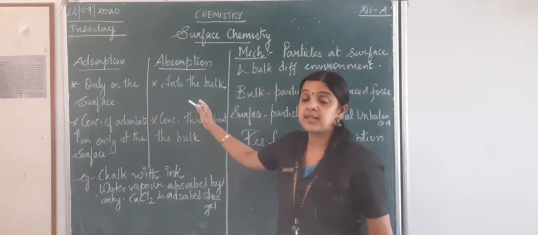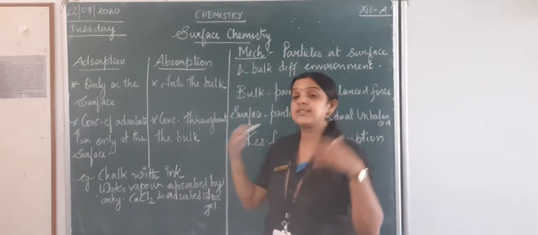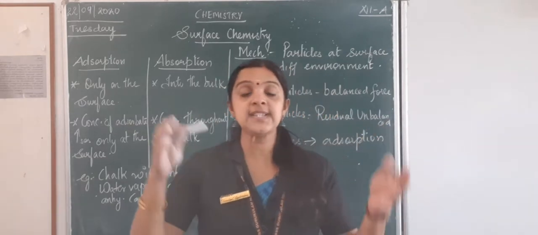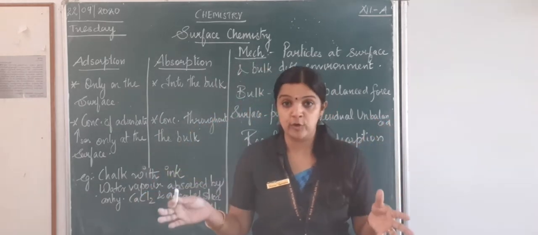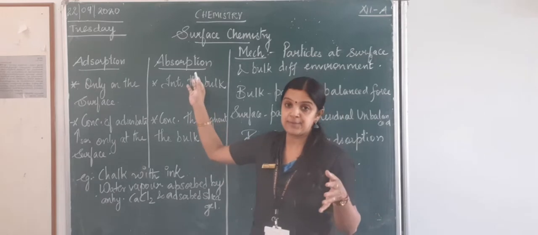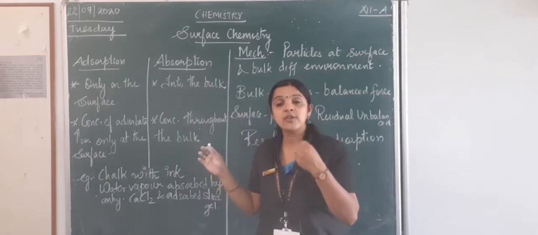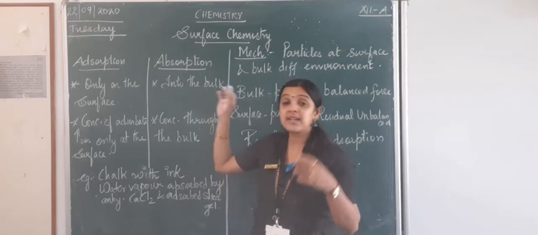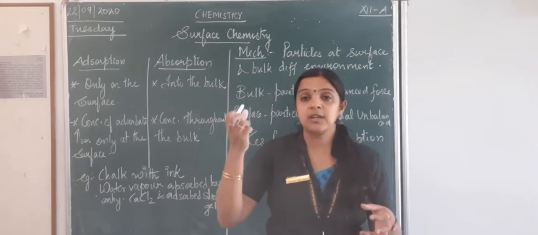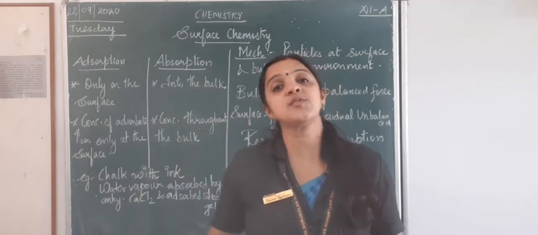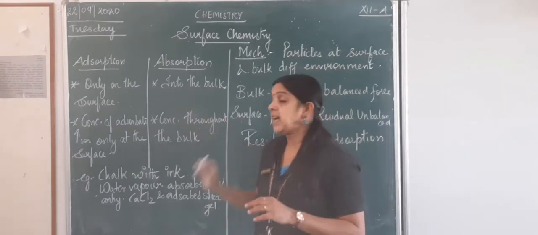What happens here? Since it gets into the bulk, the concentration is throughout. It is on the surface, it is inside the bulk, throughout the substance the concentration is uniform. That we call absorption. So here, it is a uniform taking of the substance. There is no such role for an adsorbate here, because when I put a cloth in water, it completely gets wet. Completely the water gets deep into the cloth. I will give you an example.